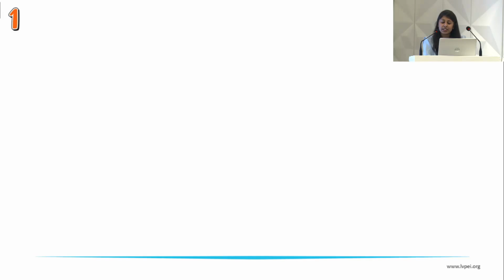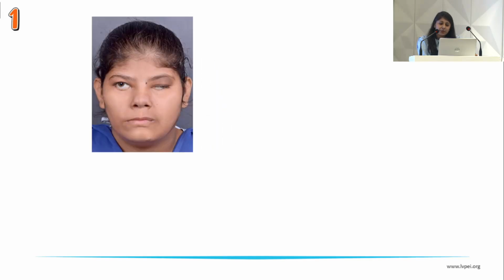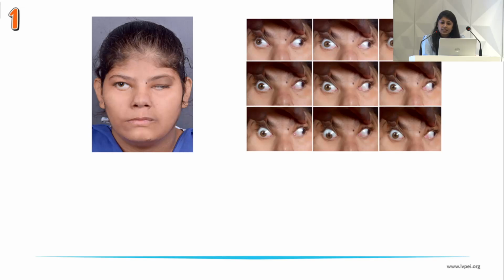Coming to the first case, it was a 26-year-old female with outward deviation and decreased eye movements associated with drooping of upper lid. She had history of ptosis and squint surgery 18 years back, and she also had history of developmental delay and delayed menarche. As we can see in the photograph, she has loss of nasolabial fold and drooping of right corner of mouth. This is a 9-gaze photograph of the patient.